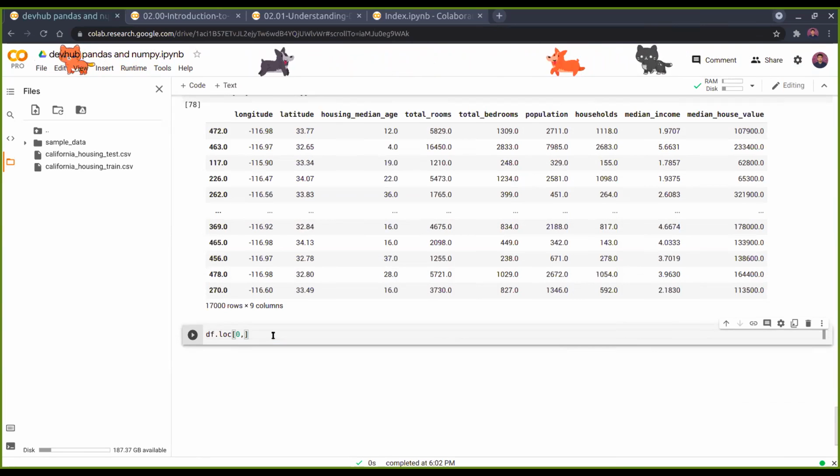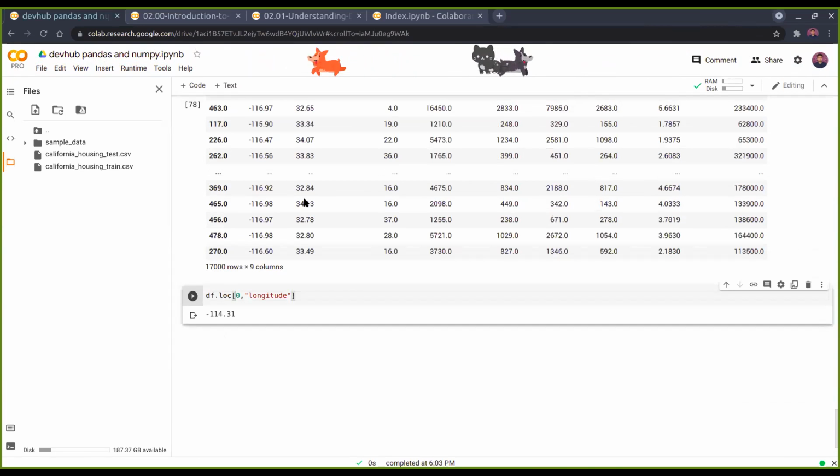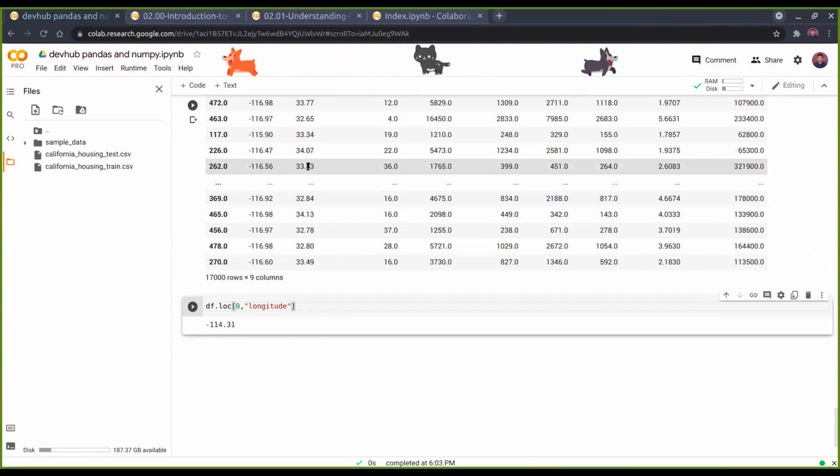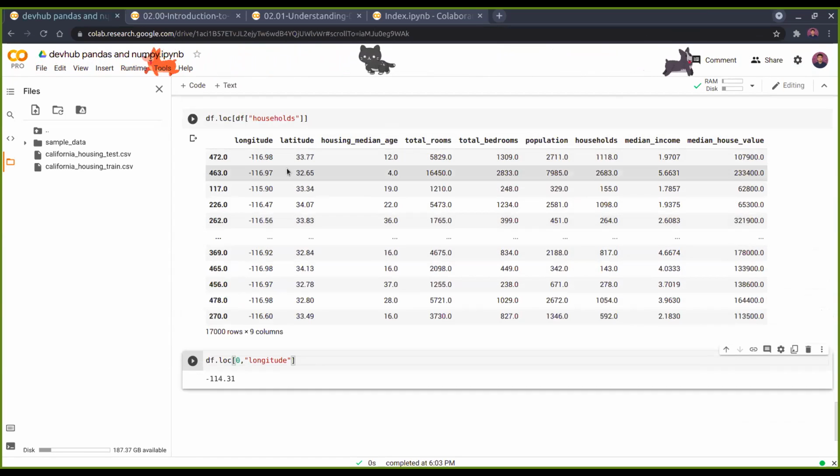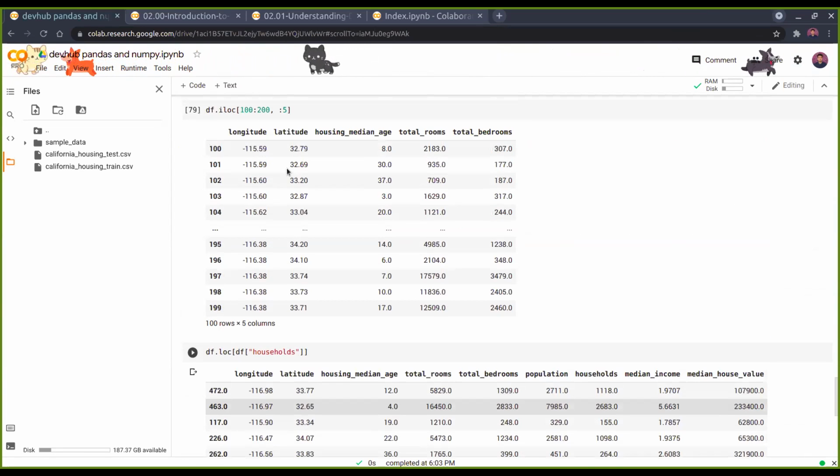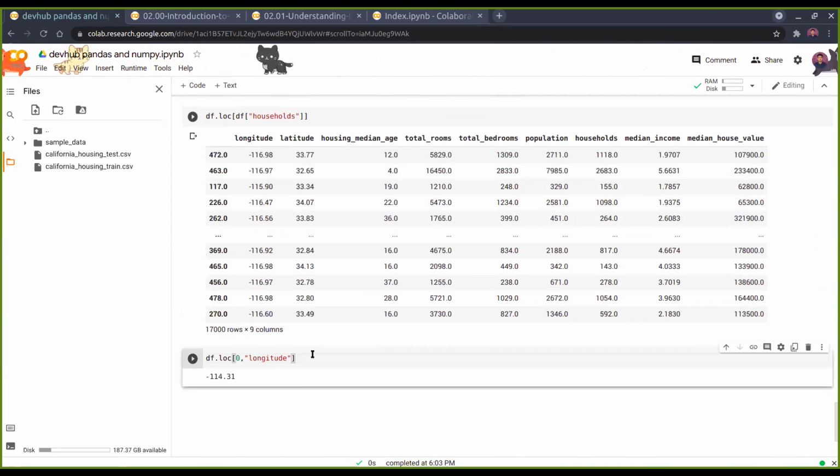So this basically gives that value, the cell value at the first row and the longitude column. Here you may also want to see, for example, three columns at a time, say total rooms, total bedrooms, and the population. These three columns you want to see for, say, the first row.